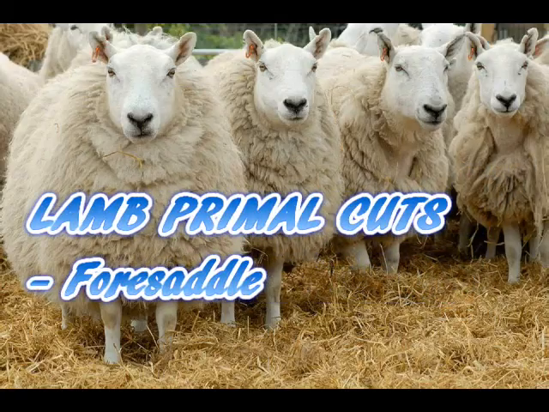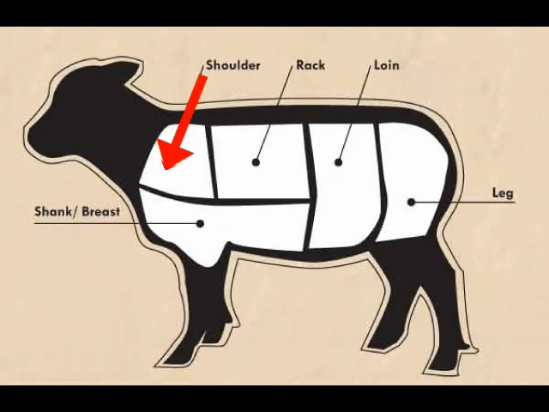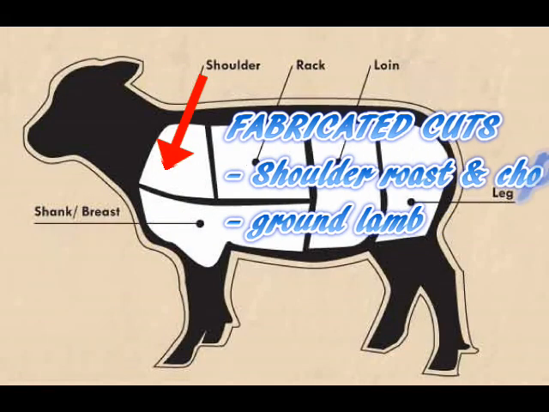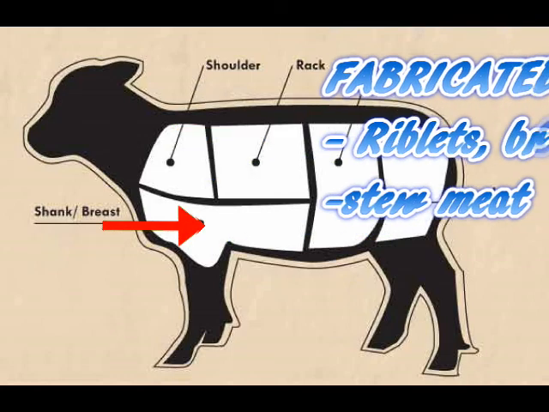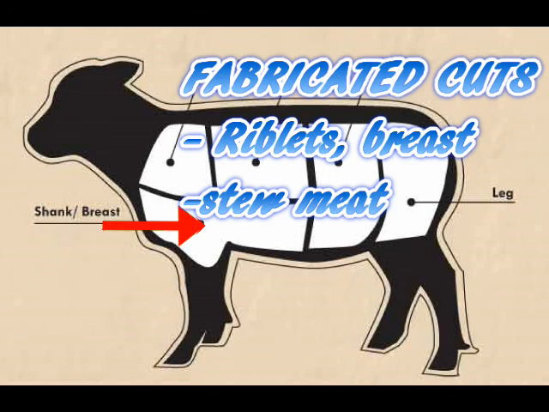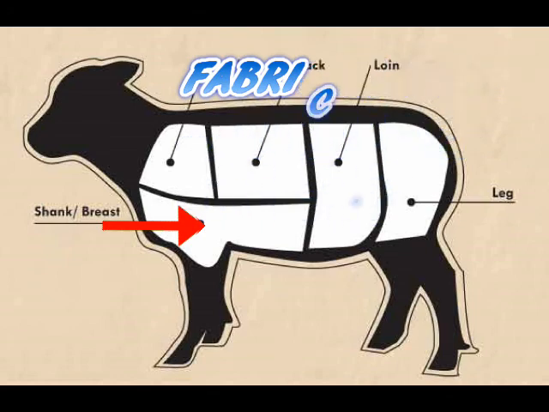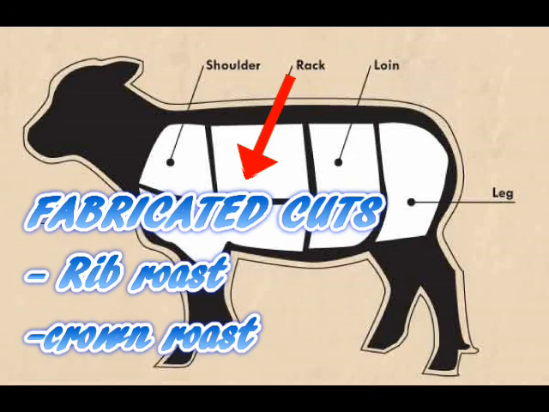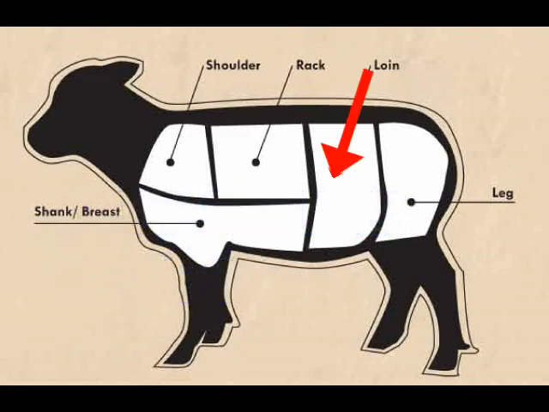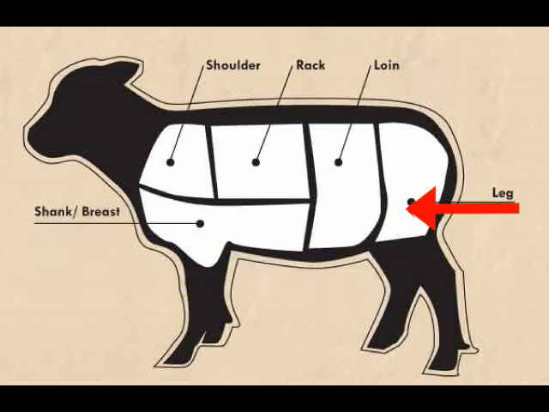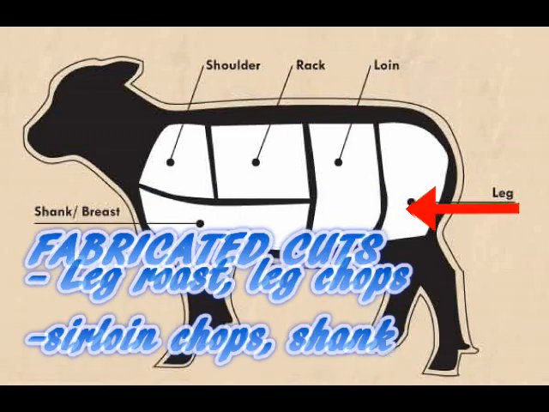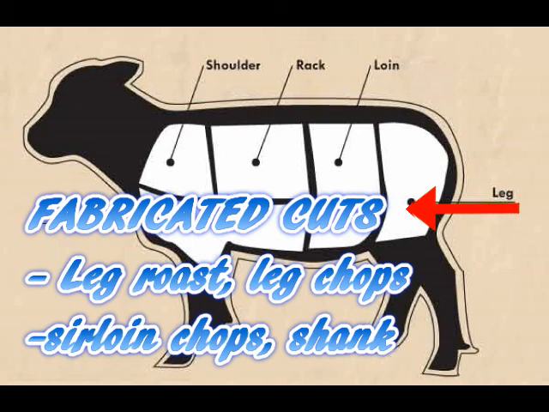Under the foresaddle lamb primal cuts, we have the shoulder with fabricated cuts of shoulder roast and chop and ground lamb. Breast and shank with fabricated cuts of riblets, breast, and stew meat. Hotel rack with fabricated cuts of rib roast and crown roast. Under the hind saddle, we have the loin with fabricated cuts of loin roast and chop, and the leg with fabricated cuts of leg roast and leg chops, sirloin chops, and shank.